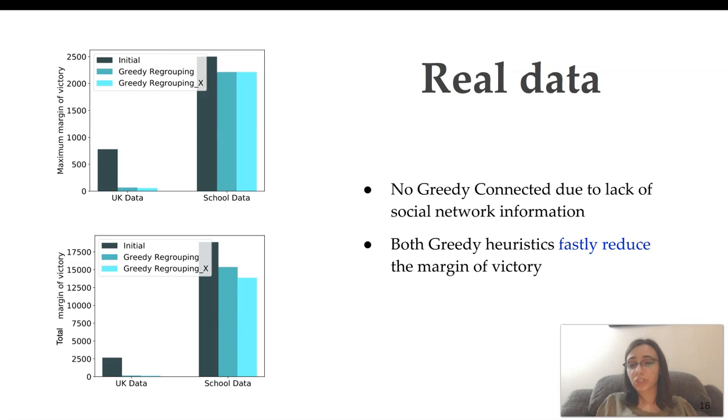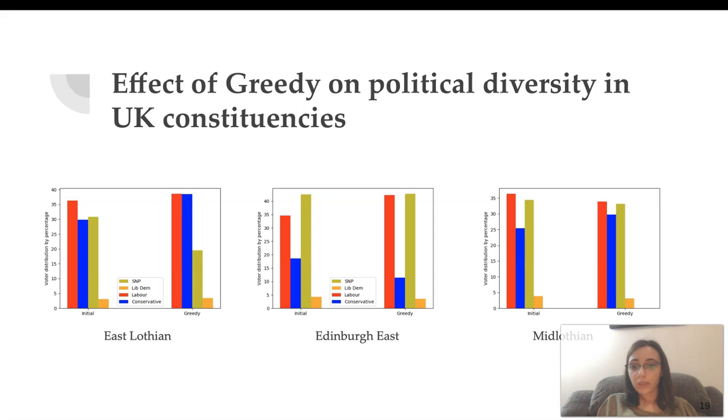And to see the effect of these greedy algorithms on the different demographics, let's take a look at a few of the constituencies in the UK. These are East Lothian, Edinburgh East, and Mid Lothian. On the left-hand side of each figure, you see the initial distribution of voters, and on the right, you see the distribution of voters after greedy regrouping. So, as you can see, in all of them, it reduces the margin of victory, and it's basically helping one of the minorities attain a higher representation.